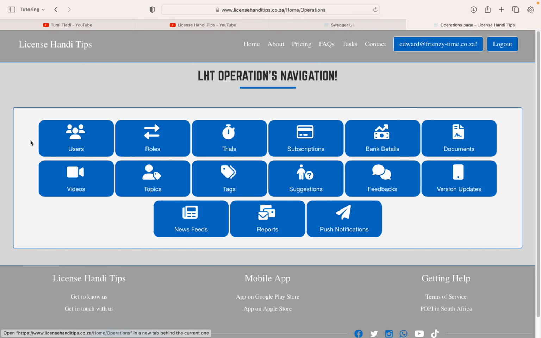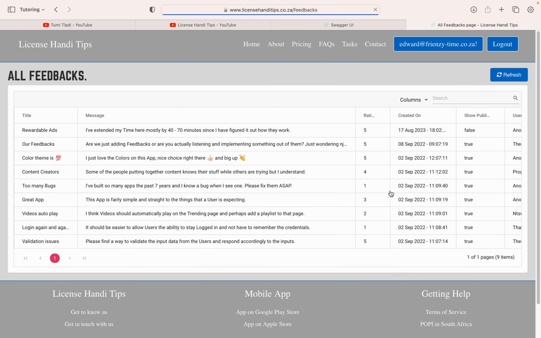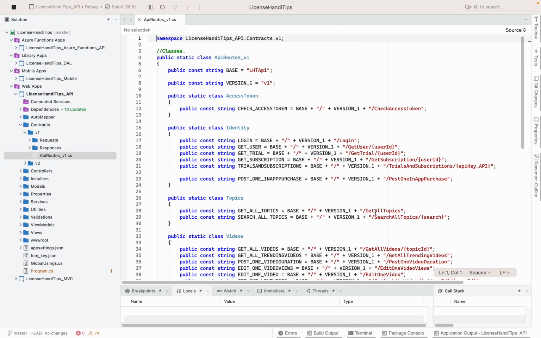So what I want to talk about on the website is feedbacks. My app that's currently on Google Play Store and Apple Store, when you log in, you are able to leave a feedback, a suggestion, a complaint, a recommendation, whatever it is. They all land on my dashboard portal, right? These are all of them. In total, I have 9. All right. So let's see if we can send another request.